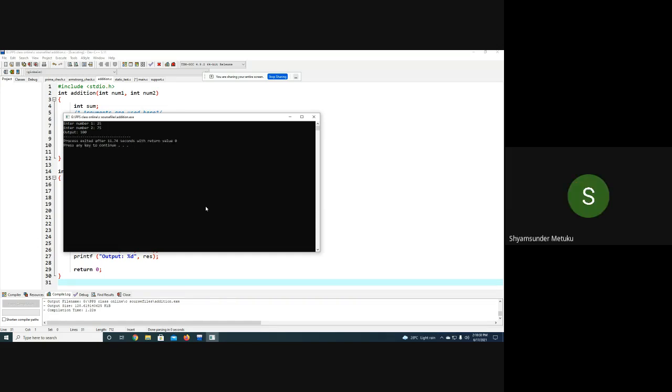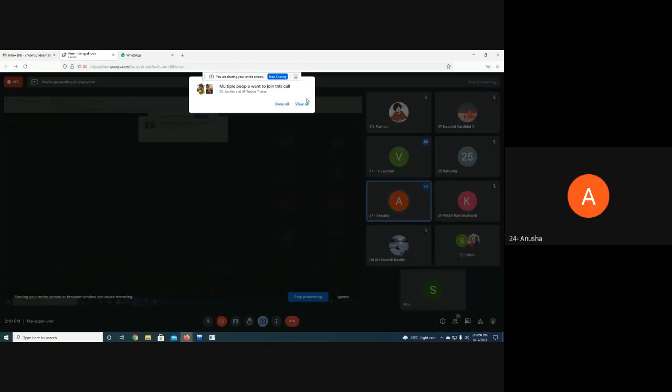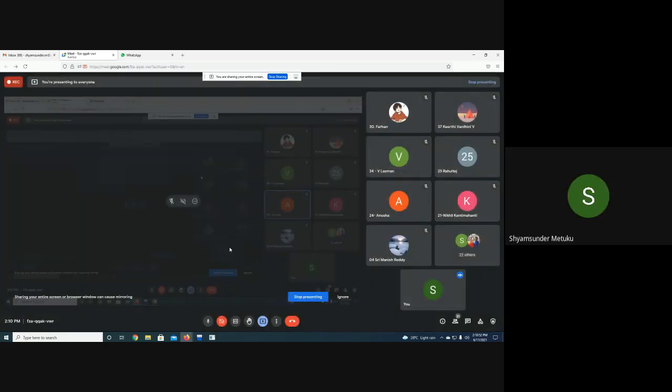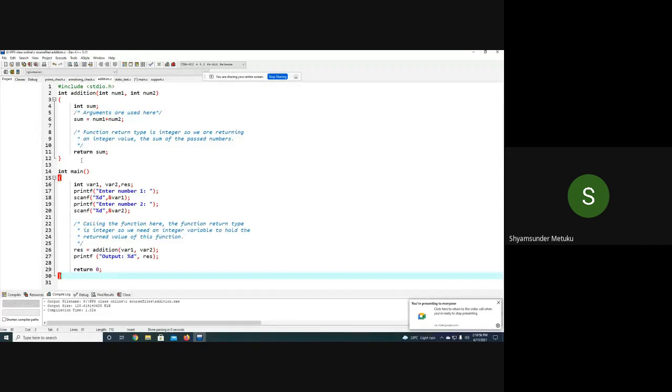100, and the thing is, the last three lines I don't want to see. What am I supposed to do? Getch. Getch where? Before return 0. Okay, let me just close this first. Before return 0 here, right? Getch.